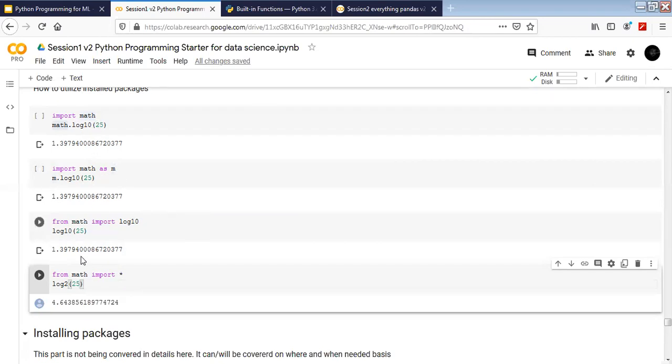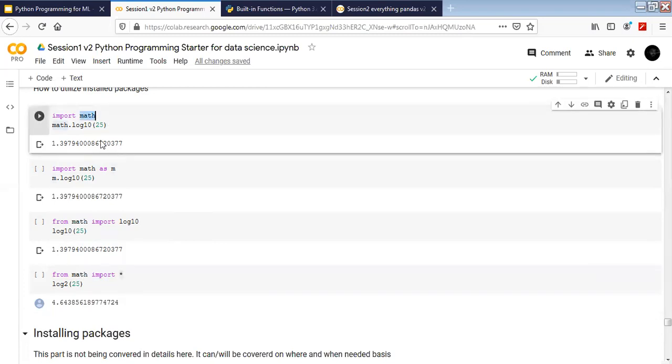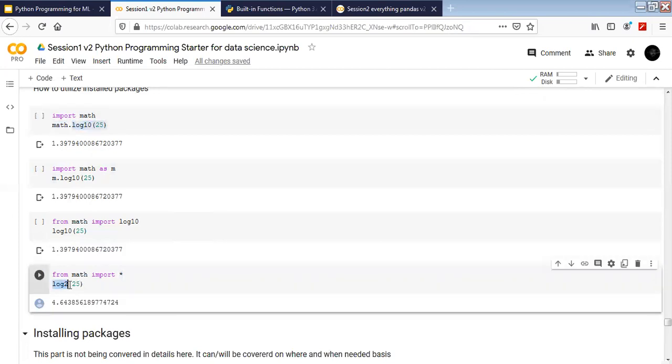Many places you will see import as, from, import, right? Sir, from math import star and import math is the same, right? No, it's not the same. Here we had to use math dot log10. Here I am just directly using log2 or log10, whatever I want. I don't have to call it with math dot or m dot. I'm saying that all the functions are being imported in both. Yes. Okay.